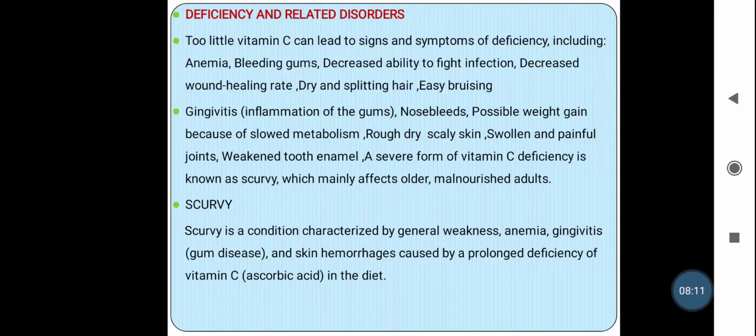The daily requirement of vitamin C is about 30 to 60 mg. In case of deficiency, a dose of 200 to 500 mg per day can be given to the patient. For treating scurvy, about 1 to 2 grams per day of vitamin C is given to the patient. So this is about vitamin C, and here we have covered the vitamin part.